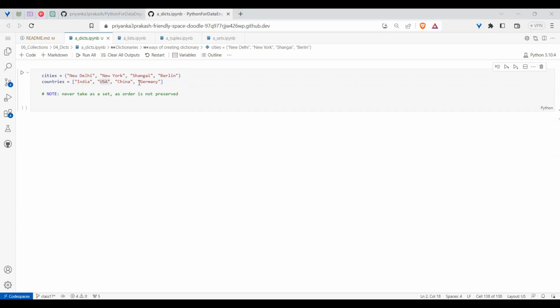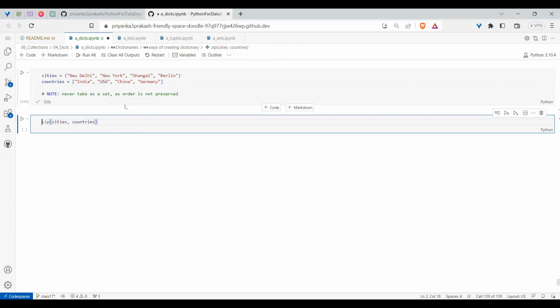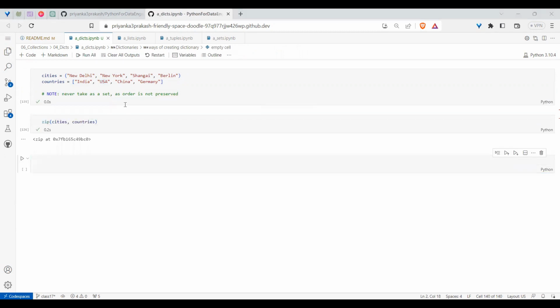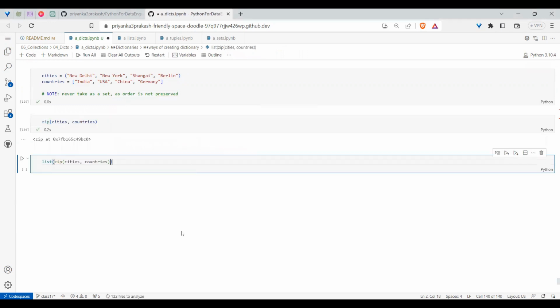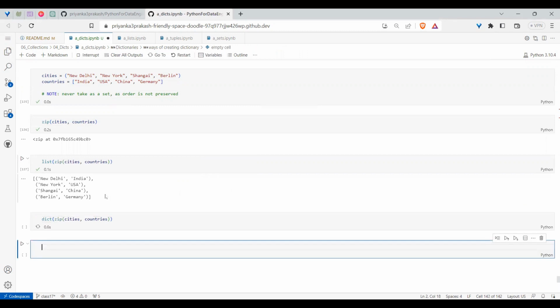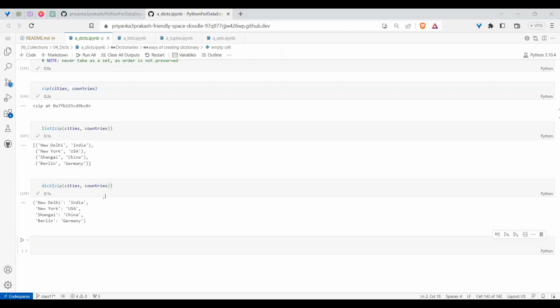And also from these two, if I create a zip, zip by default will not give the values. And if you convert that to a list, if I do a list of zip, did you see I got pairs of values? And if I pass these pairs of values to a dictionary, I need not convert to a list and then pass to a dictionary. I can directly pass it. Now, did you see how I created it? However I want, I can do it that way.